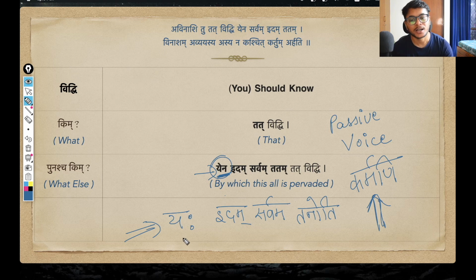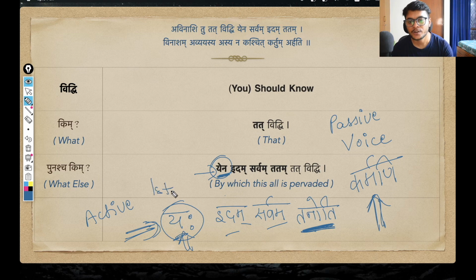I will say yaha. Yaha means one element, that there is some element which tanoti, which pervades, because tan dhatu means to pervade, tanoti. This is a normal lat lakar form. So yah tanoti, one which pervades. Pervades what? Idam sarvam. Pervades this all, pervades this entire jagat. So in this normal structure, this is the active voice, the kartari prayoga. In this structure, this is our karta.